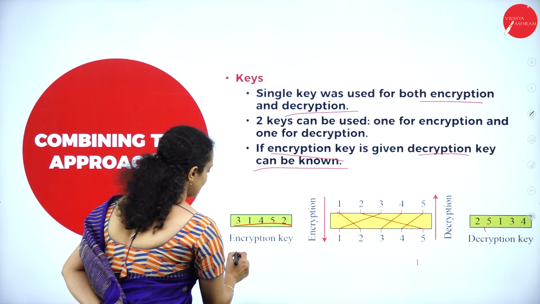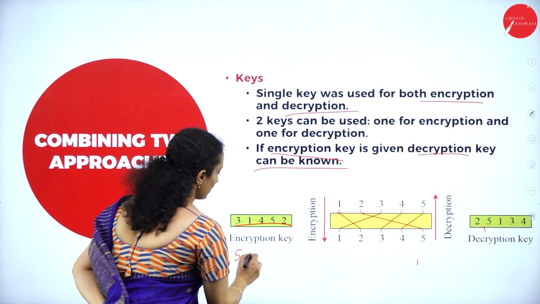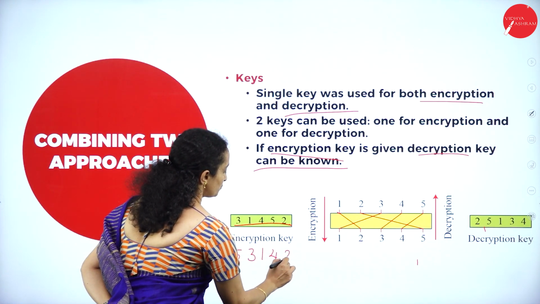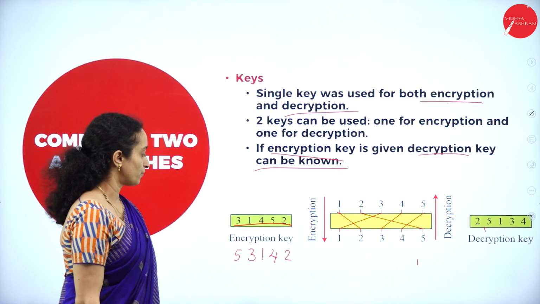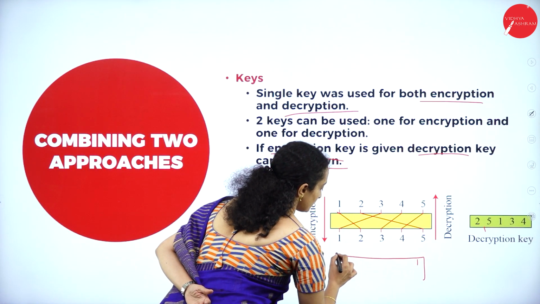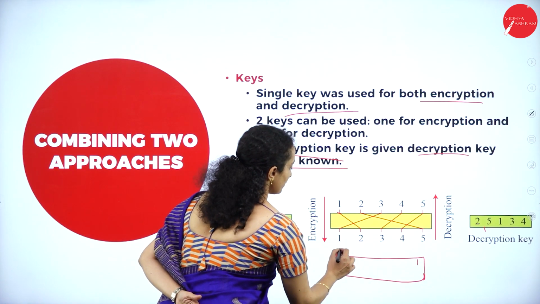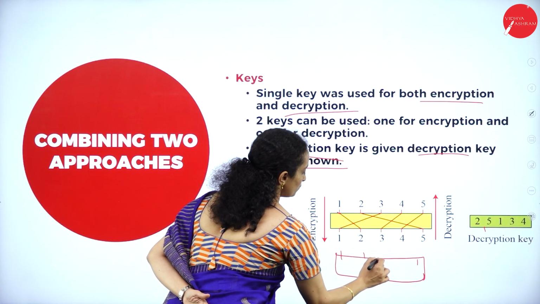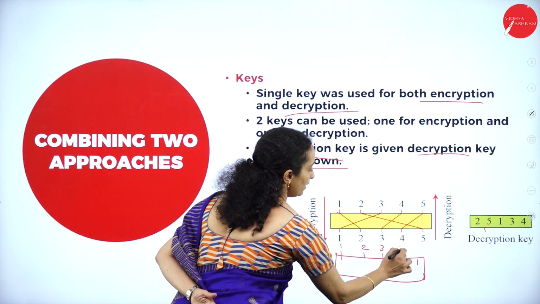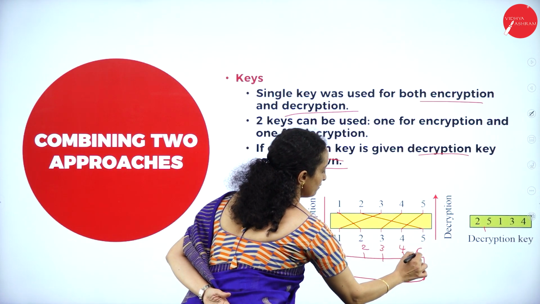If you take another example like 5, 3, 1, 4, 2, the diagram will be written like this. So we'll be having 1, 2, 3, 4, 5 and 1, 2, 3, 4, 5.